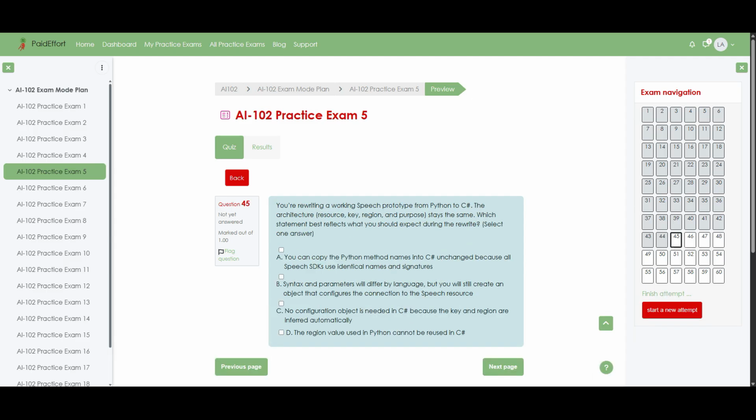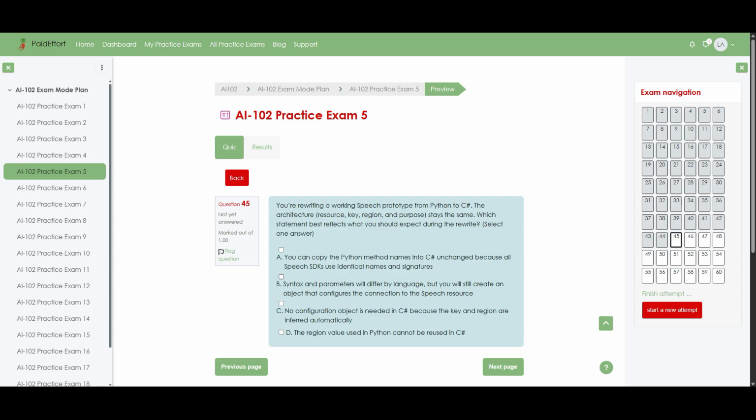Question 45. You're rewriting a working speech prototype from Python to C#. The architecture, meaning the resource, key, region, and purpose, stays the same. Which statement best reflects what you should expect during the rewrite? Select one answer. Option A, you can copy the Python method names into C# unchanged because all speech SDKs use identical names and signatures. Option B, syntax and parameters will differ by language, but you will still create an object that configures the connection to the speech resource.